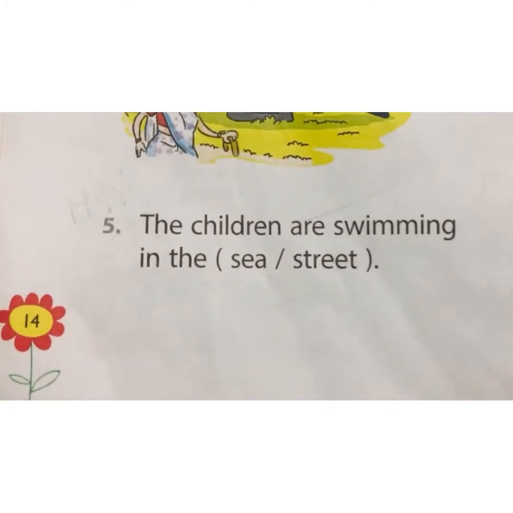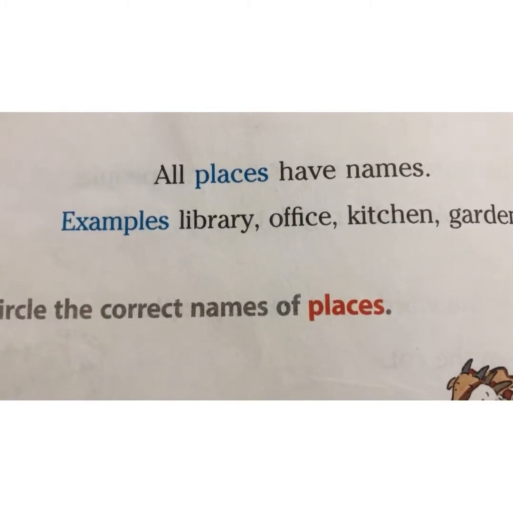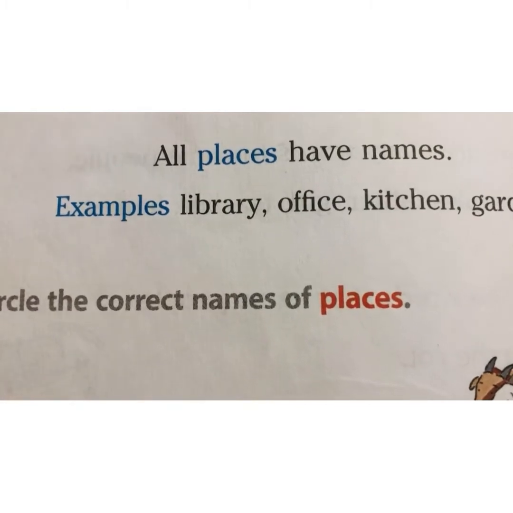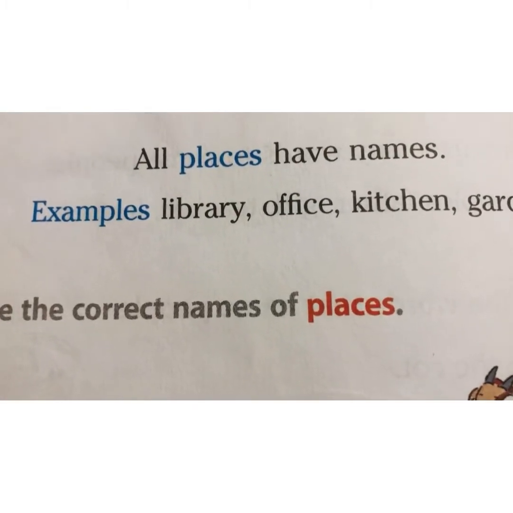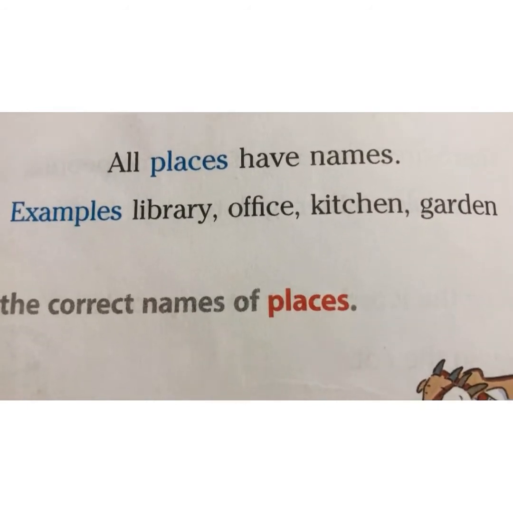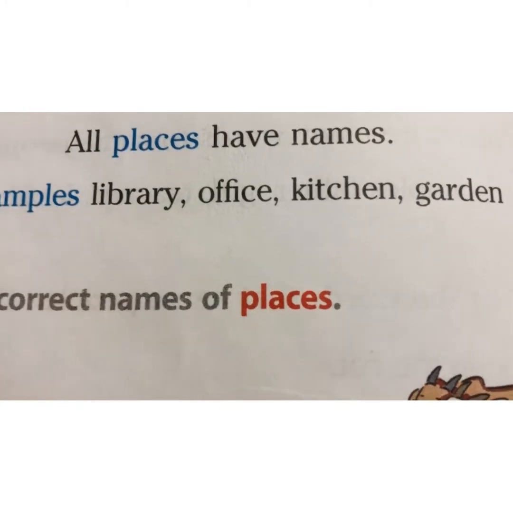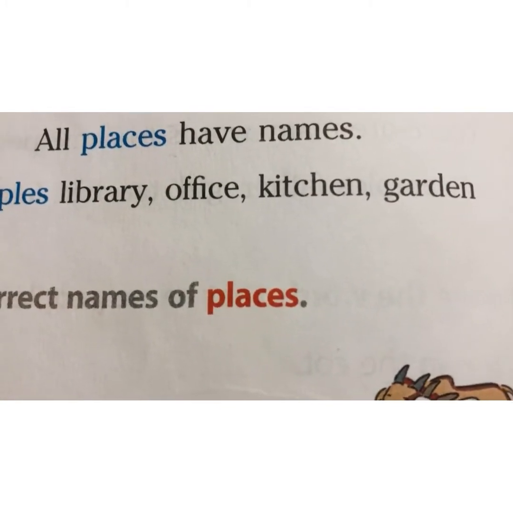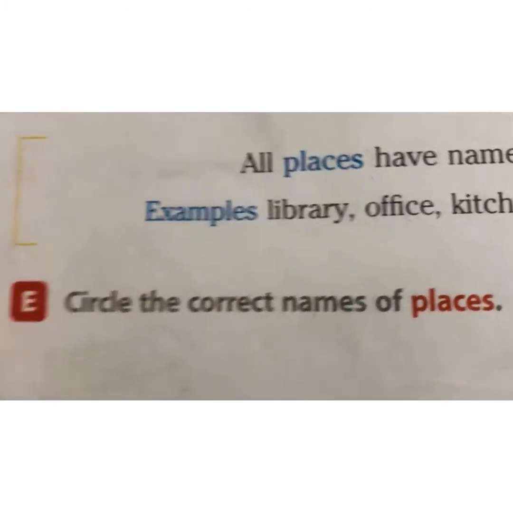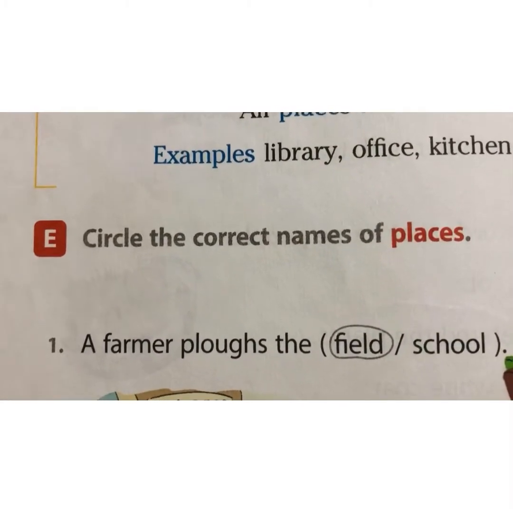Page number 14. All places have names. All the places have different names. For example, library. Library is a place where we go to read books. Office. We go to the office to work. Kitchen. Garden. These are the names of the places. Let us do the exercise related to name of the places.